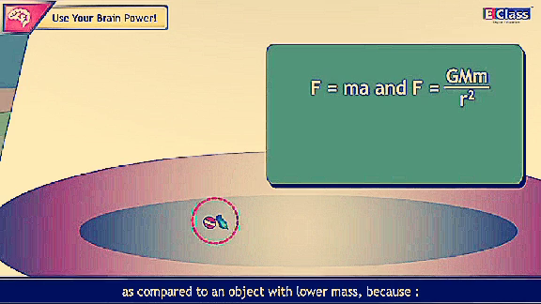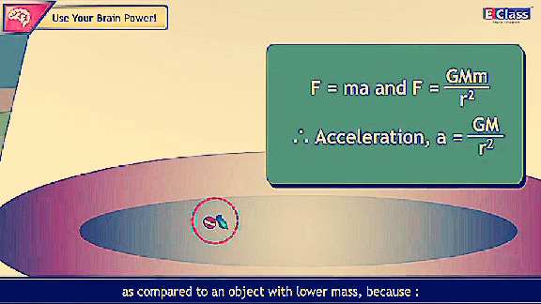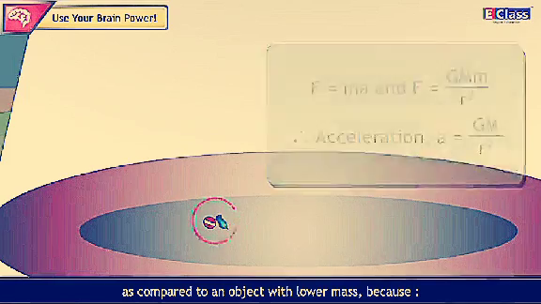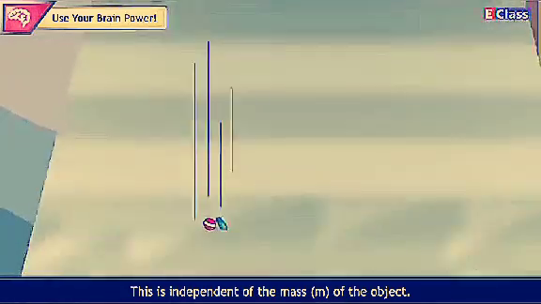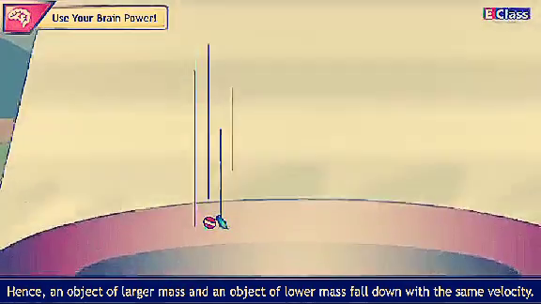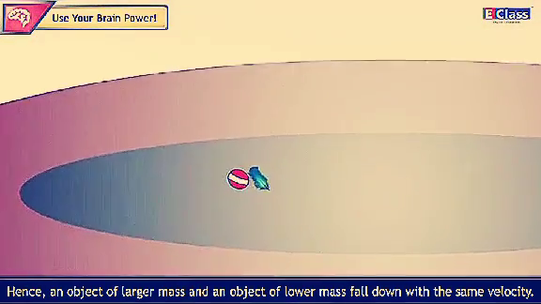F = ma and F = GMm upon r square. Therefore, acceleration a = GM upon r square. This is independent of the mass m of the object. Hence, an object of larger mass and an object of lower mass fall down with the same velocity.